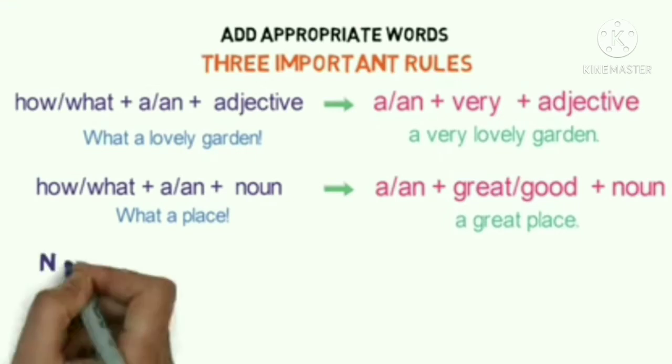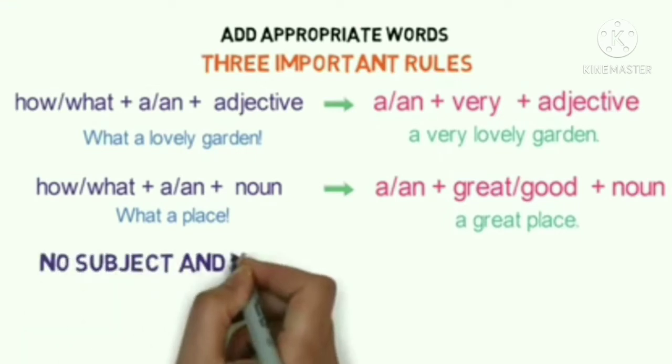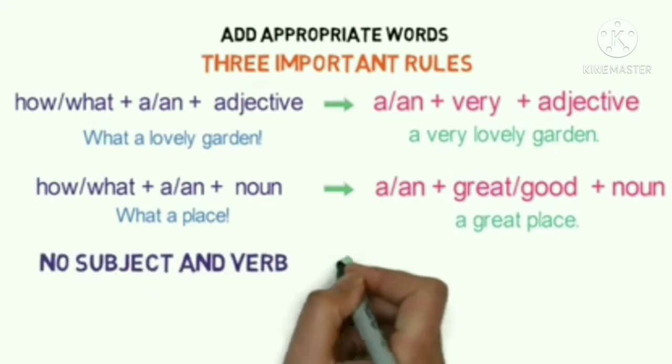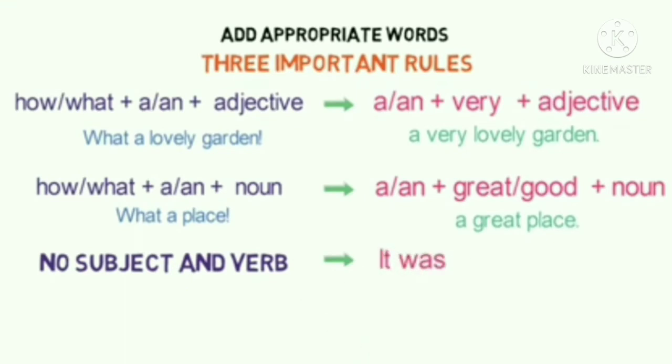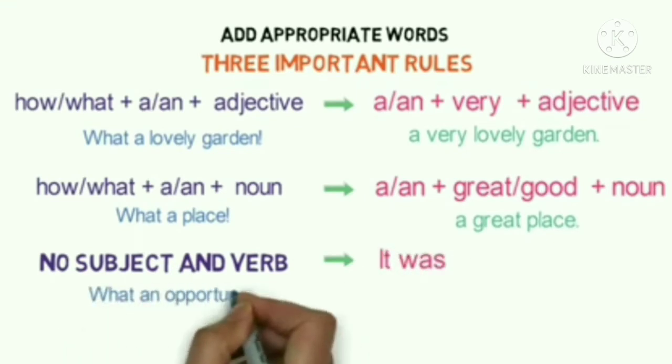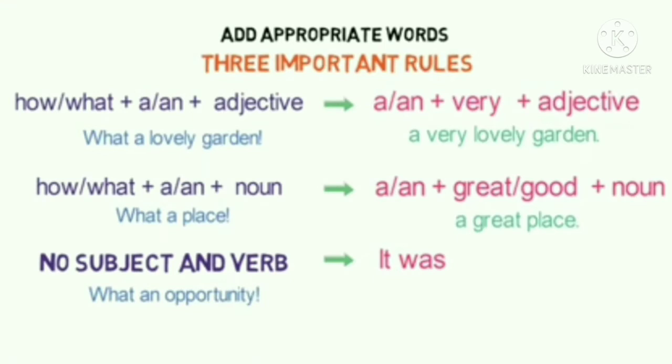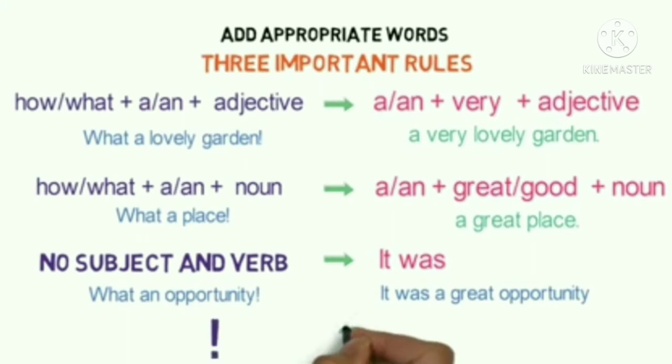And if there is no subject and verb, then it's converted to it was. For example, what an opportunity gets converted to it was a great opportunity. Other than these changes, we have to remove the exclamation mark and add a period or a full stop at the end of the sentence.